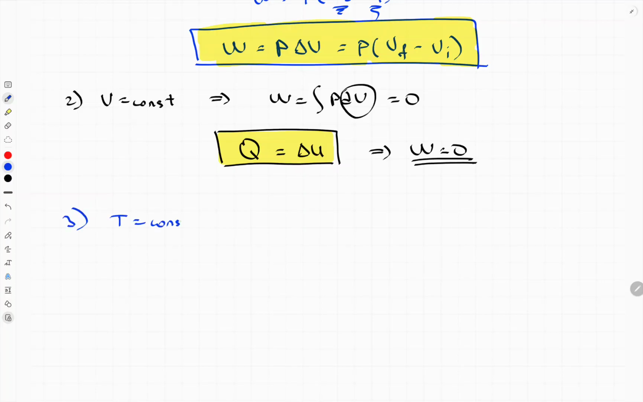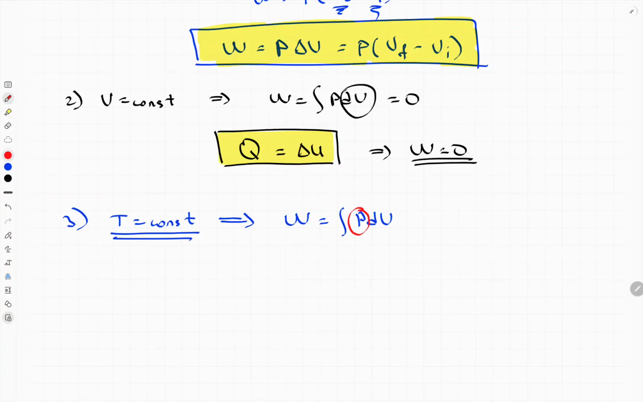Isothermal process, when we have a constant temperature. So work equals P delta V. This part is math. In this kind of process, volume changes, it's not constant. At the same time, pressure changes, it's also not constant. So basically, this symbol is not constant.